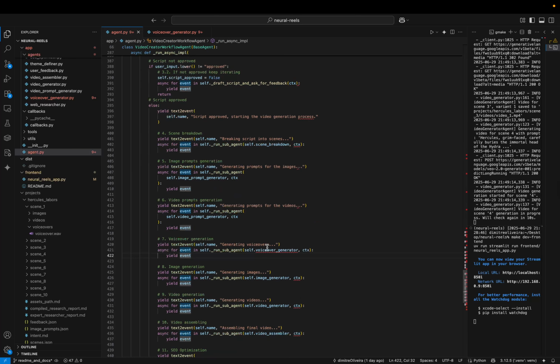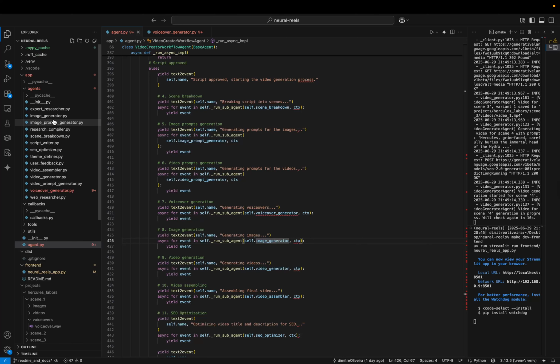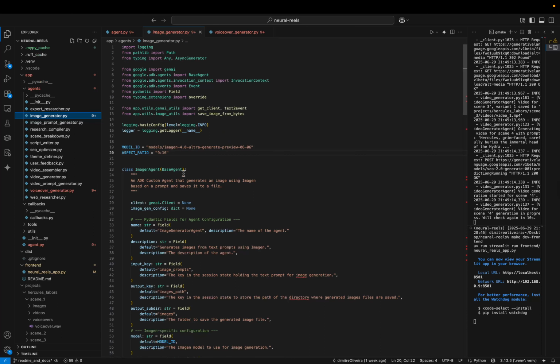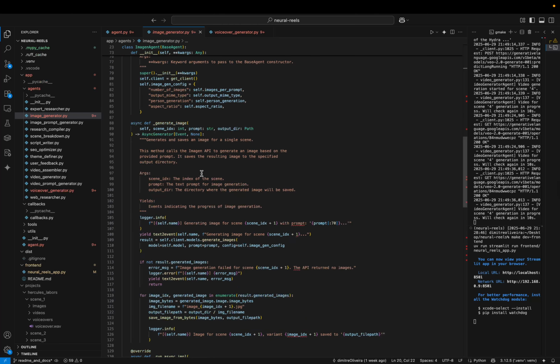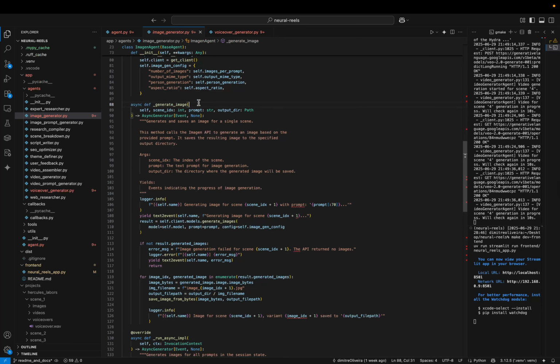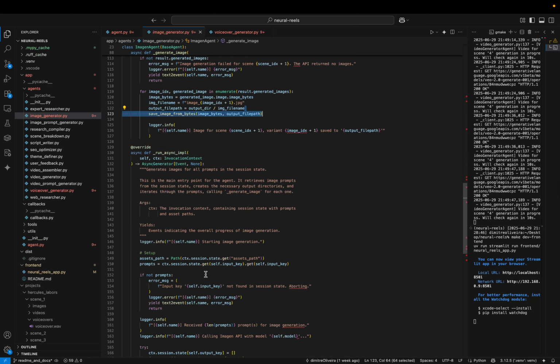Then after the voiceover, we have the image generator, which is also similar to this one. So it also has a specific logic. In this case, I'm using Imagen for the Ultra version to generate my images in that specific aspect ratio. So it's a vertical screen. It's also very similar. I have a generate image function here that calls the model and saves the output. Model calling is very simple with the Google framework, and then I save it here. So it's the same idea.